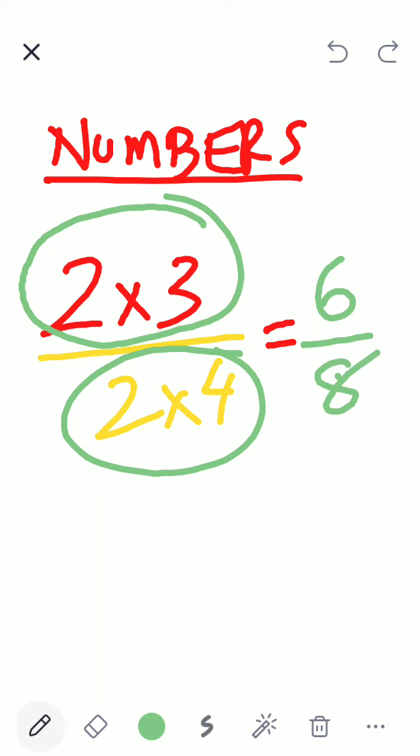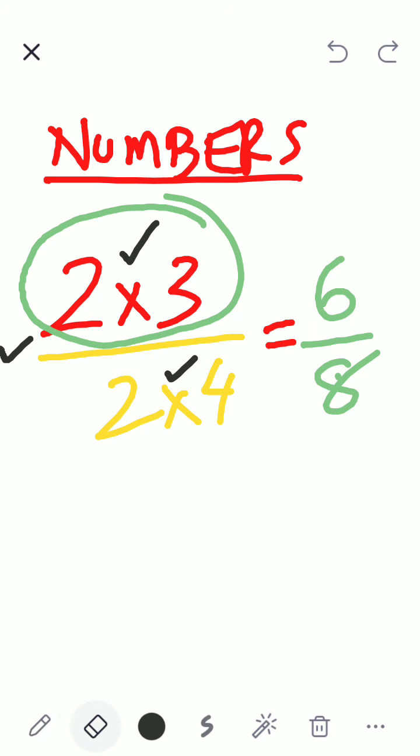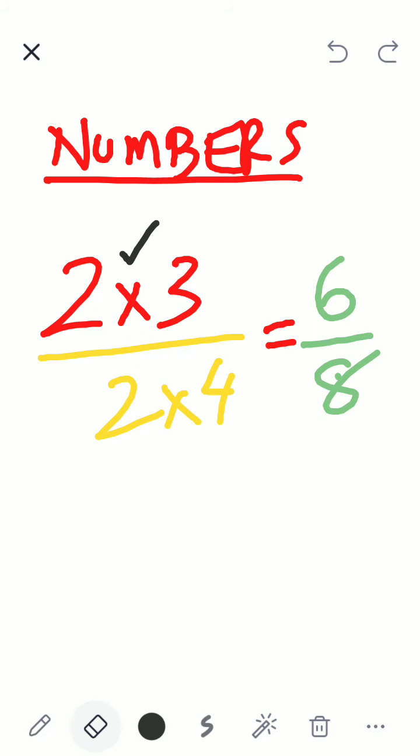How did I know? Because I observed this multiplication sign, and I saw this denominator. Numerator, denominator, I understood. Very good. Now let me change this.